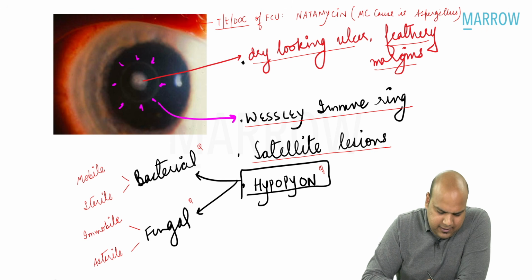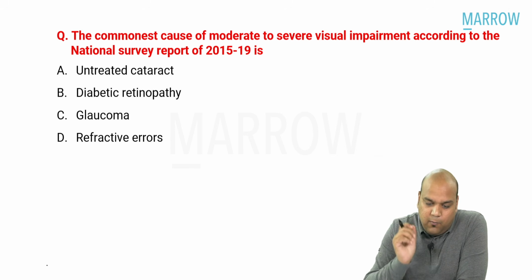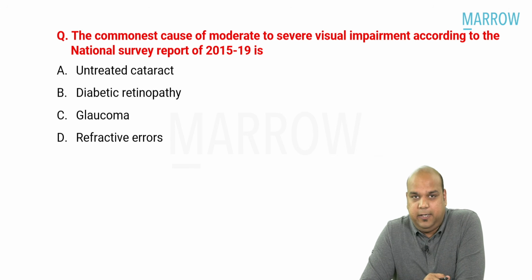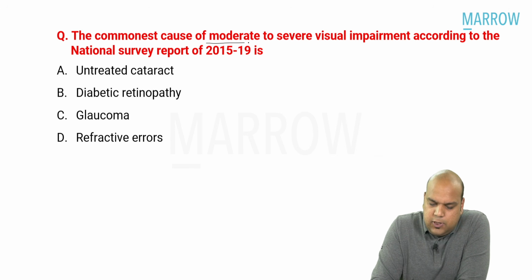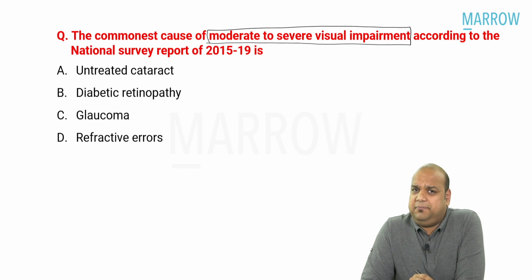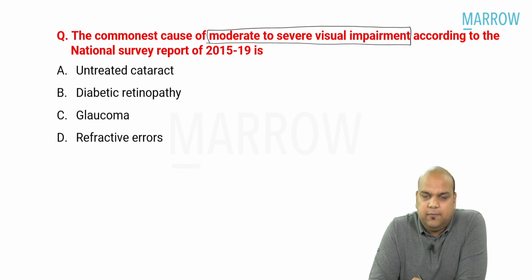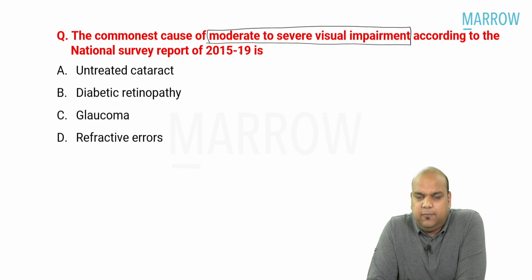Question number 5 asked in session number 1. All right. The commonest cause of moderate to severe visual impairment. So this is what was new in this. Moderate to severe visual impairment. They did not ask you most common cause of blindness. The most common cause of moderate to severe visual impairment, according to the National Survey report of 2015 to 19. I don't know this. Okay. I don't know what is National Survey report. I have never read this.